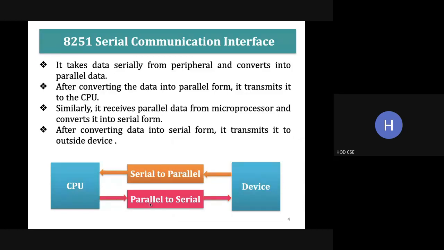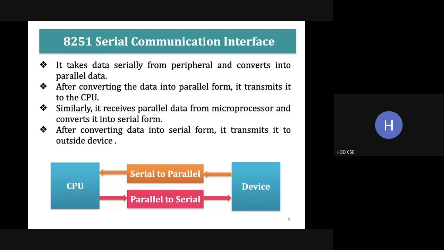The parallel data is converted into serial and then given to the device. Likewise, from the device the data comes in serial and is converted to parallel, and then received by the CPU. During transmission the data must be in serial, so a conversion process must be there. That parallel to serial or serial to parallel conversion is performed by the 8251.